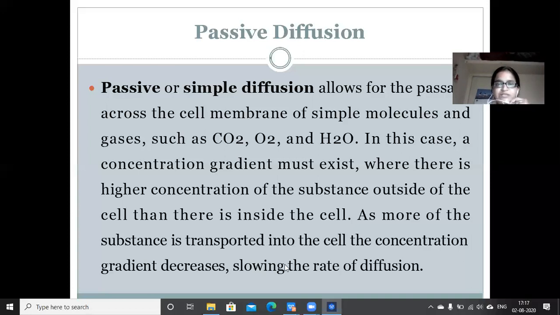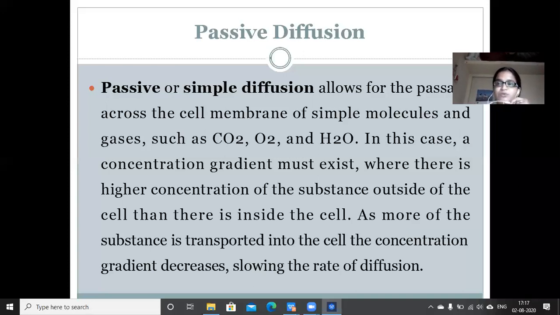As more of the substance is transported into the cell, the concentration gradient decreases, slowing the rate of diffusion. When the molecules are getting transported one by one from the external environment into the cell interior, the number of molecules in the external environment decreases gradually. For example, if there are 100 molecules outside the cell and 0 molecules inside the cell, there is a concentration gradient of 100 molecules.